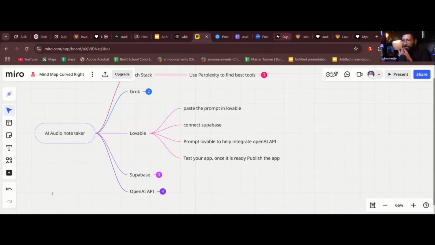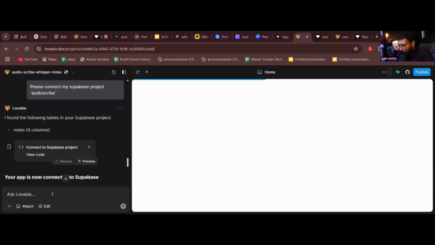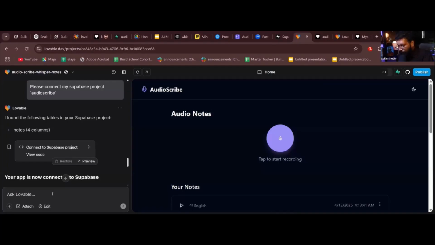I want to integrate OpenAI GPT-4o mini audio preview. Okay, this is what I told Lovable.